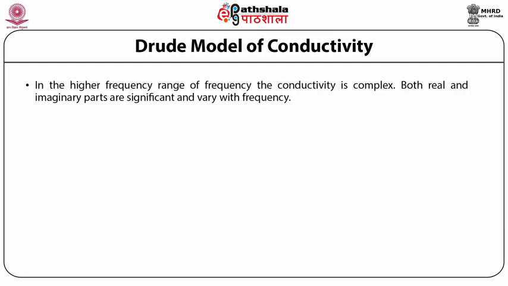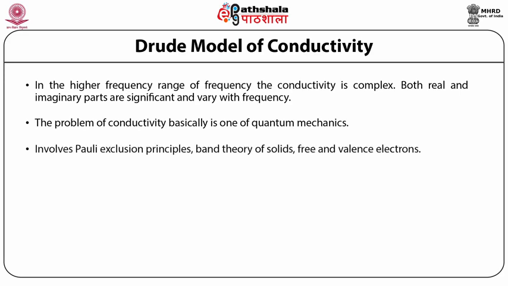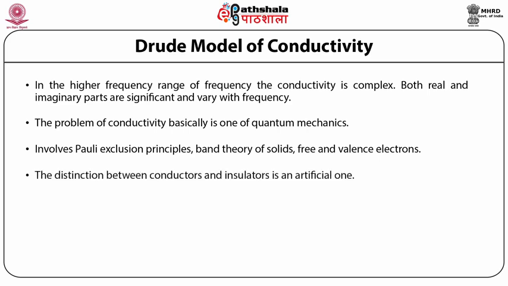In the higher frequency range, the conductivity is complex. Both real and imaginary parts are significant and it varies with frequency. So though classical theory gives an overall picture of conductivity, the problem is basically one of quantum mechanics. The concepts of Pauli exclusion principle, band theory of solids, free and valence electrons, all quantum mechanical concepts, play an important role. The distinction between conductors and insulators is an artificial one, at least away from omega equals 0.